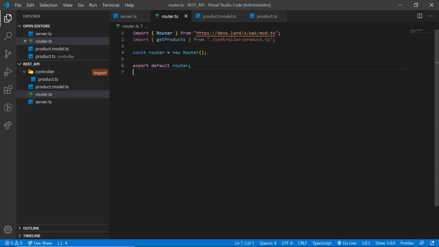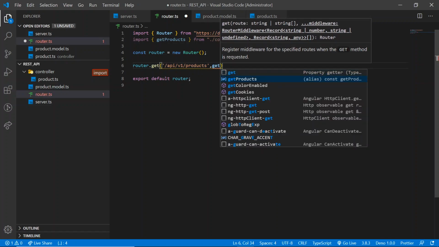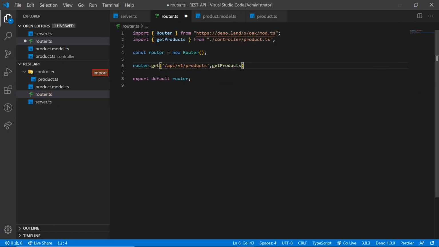After that we need to specify the route. So right here, router.get. Here let's specify the route for when we want to execute this method. So here we are done with the routing.